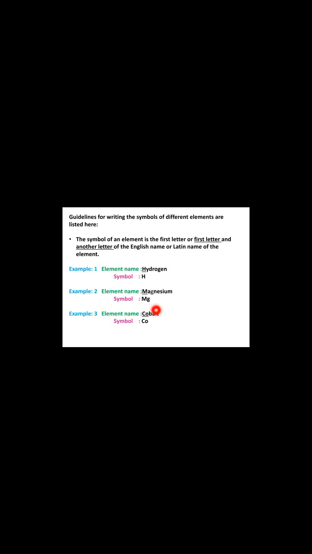Third one, cobalt. The symbol of this element is Co. The first letter and the second letter represent the name. The symbol of an element is the first letter and another letter of the English name or Latin name of the element.